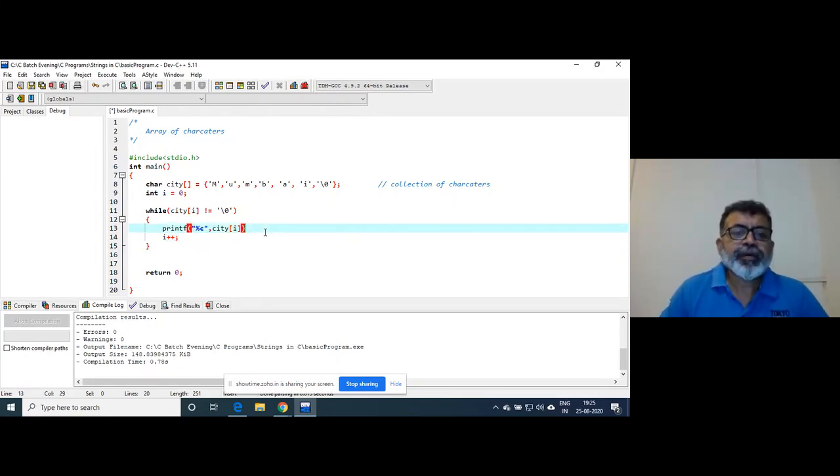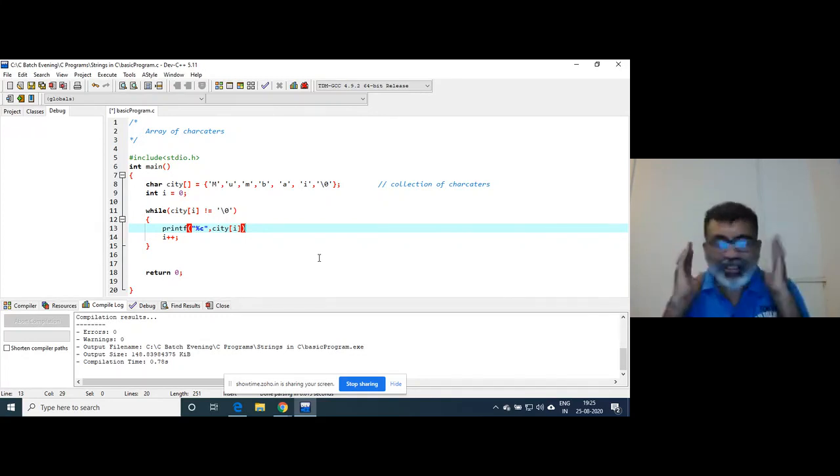Right? This is much better than the earlier case. At least you don't need to remember, count that, then whether it is less than or equal to 4, less than or equal to 5, because that zero indexing always creates confusion in our mind. And this confusion is not limited to C language.